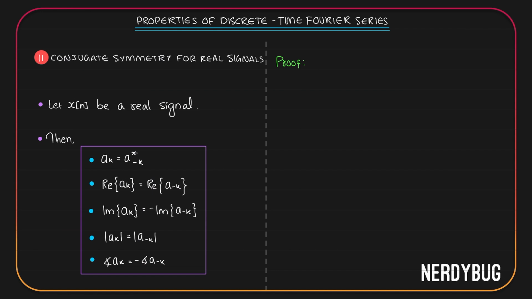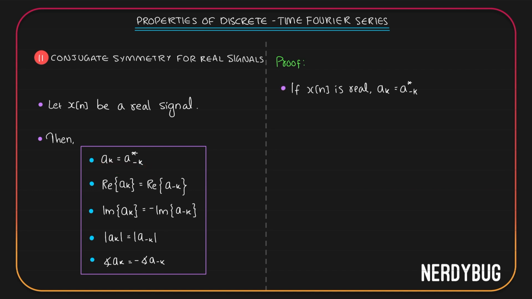Let's go to the next property, conjugate symmetry for real signals. According to this property, if x of n is a real signal, then ak will be equal to conjugate of a minus k. Real part of ak will be equal to real part of a minus k. Imaginary part of ak will be equal to minus imaginary part of a minus k. Magnitude of ak and magnitude of a minus k will be equal. Phase of ak will be negative of phase of a minus k. The proof of the first one is already done in the previous video. If you don't remember it, I will put the timestamp in the description.